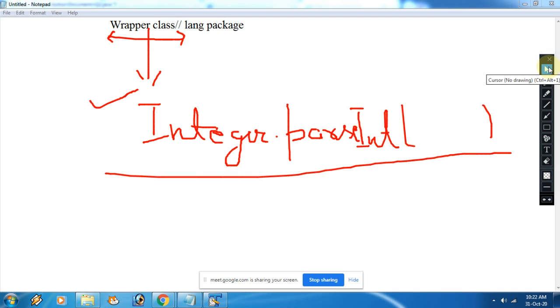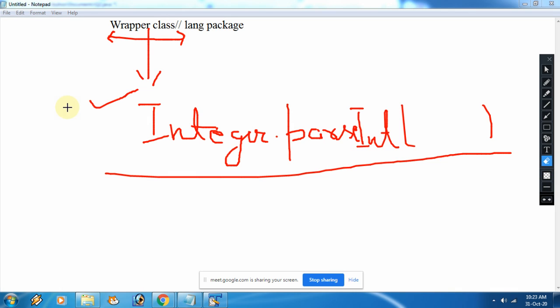Now see, so what are wrapper classes? The wrapper classes are the classes which are used to convert your object value into the respective data type. In other words, you can say the wrapper classes are used to convert an object into a particular data type and vice versa.